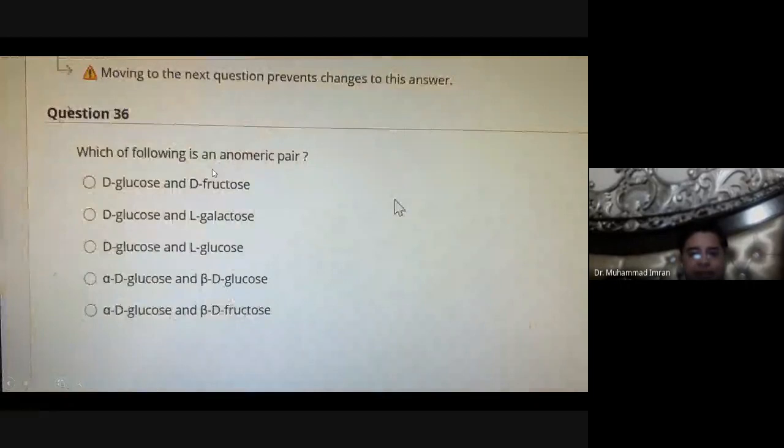Which of the following is an anomeric pair? Alpha D glucose and beta D glucose. These are known as an anomeric pair.